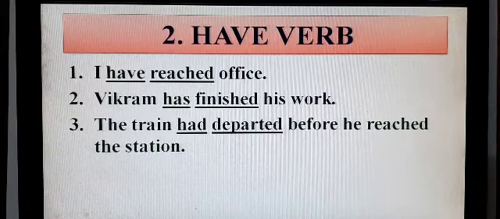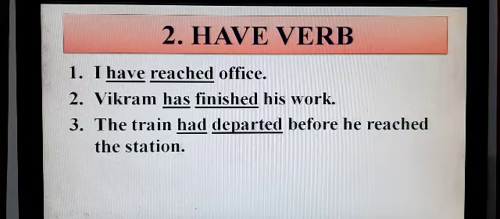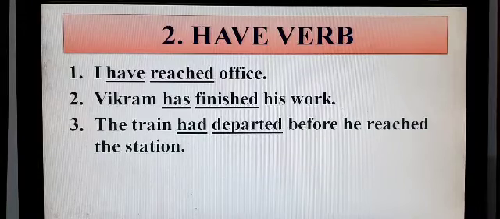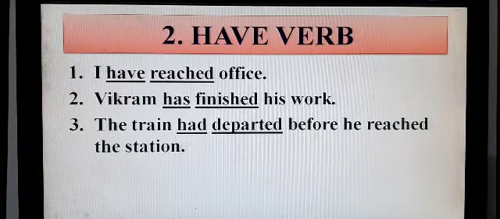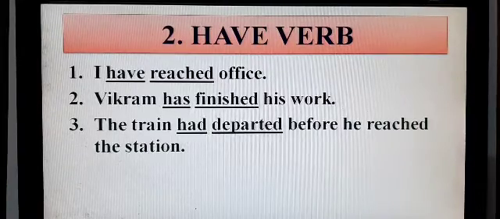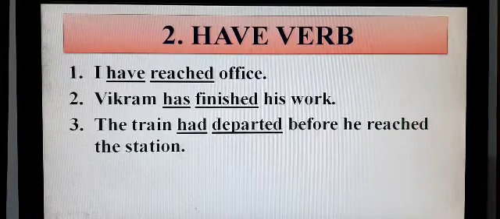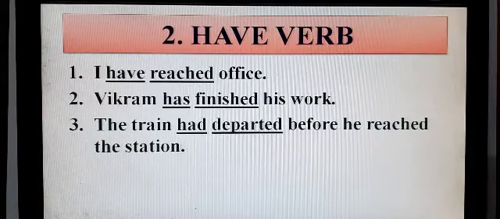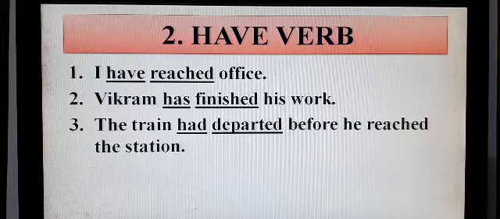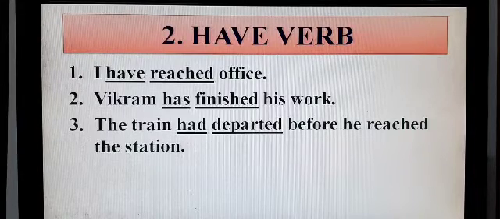Here, the train had departed before he reached the station. Here departed is the main verb, whereas had is the example of auxiliary verb. So in all these 3 sentences you can see that reached, finished, departed are the examples of main verb, whereas have, has and had are the examples of auxiliary verb.